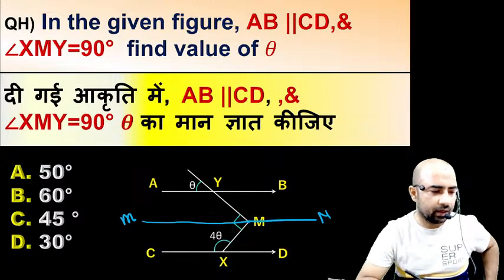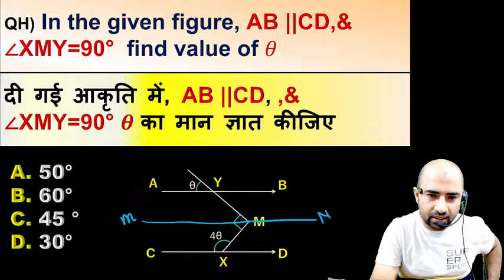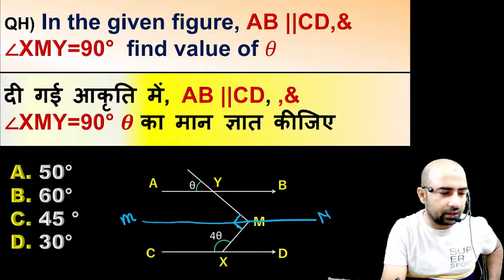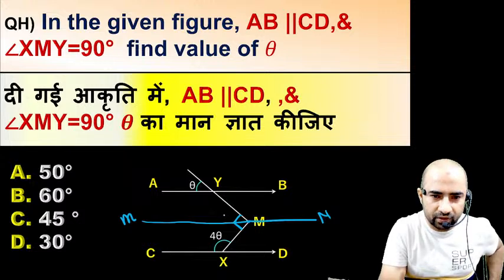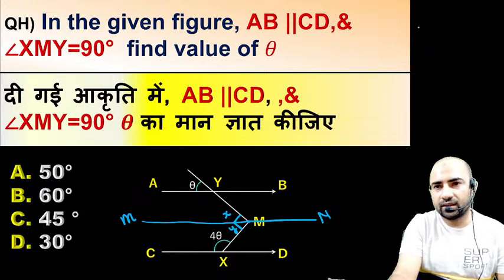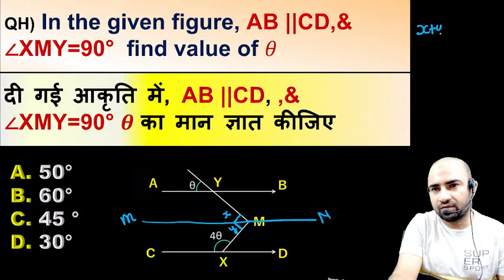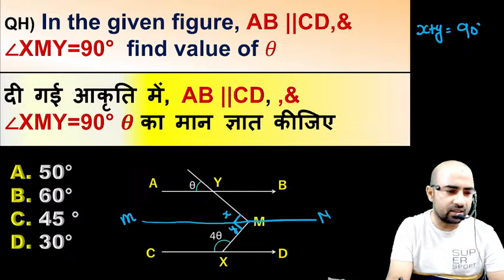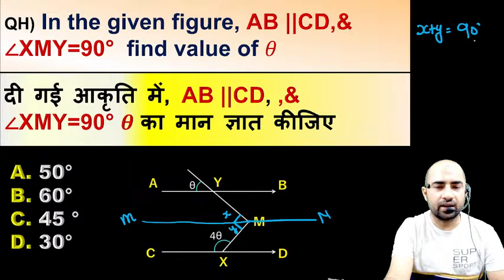Now we have this angle of 90 degree, right? So you can see here, just divide this angle into two parts, so we have x here and we have y here. You know that the sum of this x plus y is given as 90 degree. This x plus y is 90 degree, yes or no?